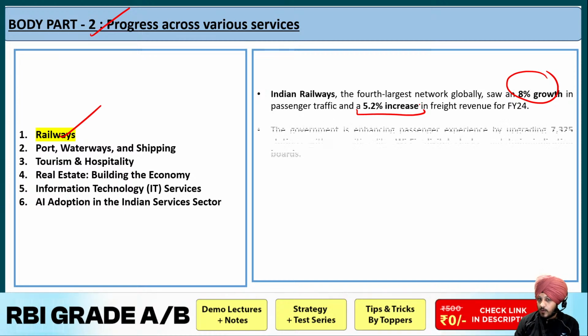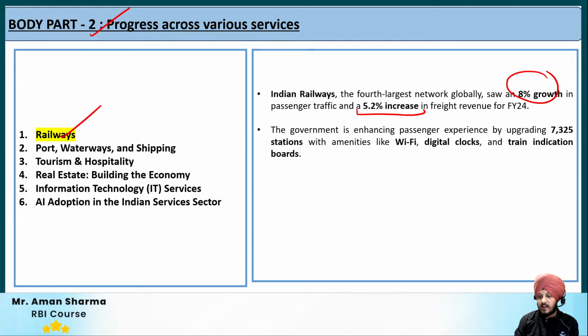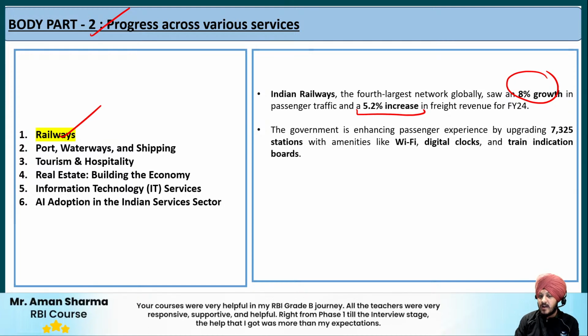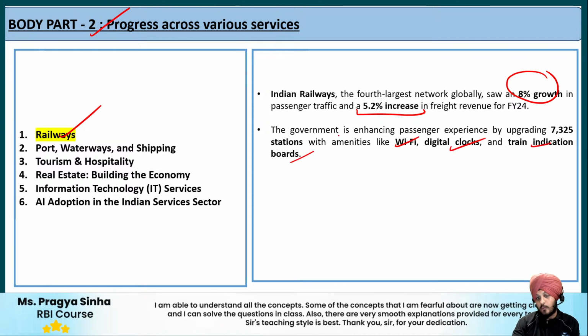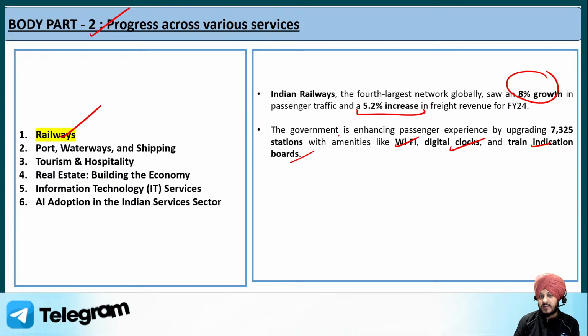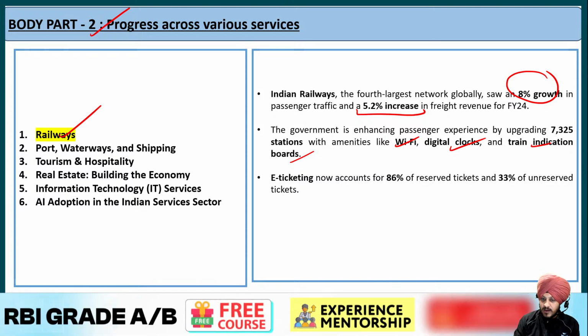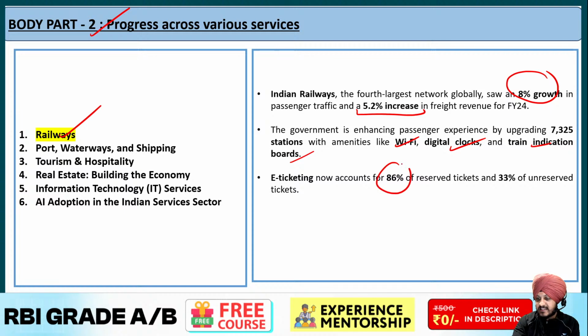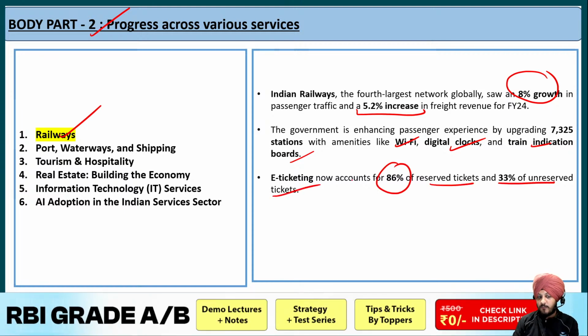increase in freight revenue. Apart from that, the government is helping enhance railway services by upgrading them with amenities like Wi-Fi, digital clocks, and train indication boards, which improve the experience of passengers. Then e-ticketing, online ticketing, now accounts for 86% of reserved tickets and 33% of unreserved tickets. Fine, so this is something that is highlighted by the Economic Survey as far as the railways are concerned.